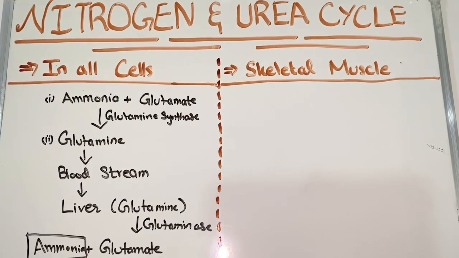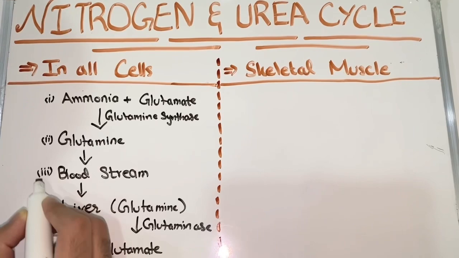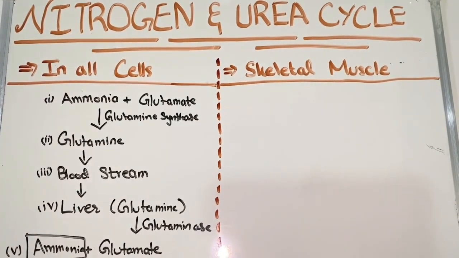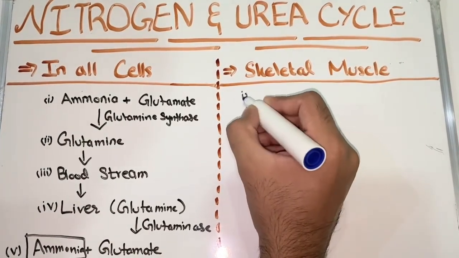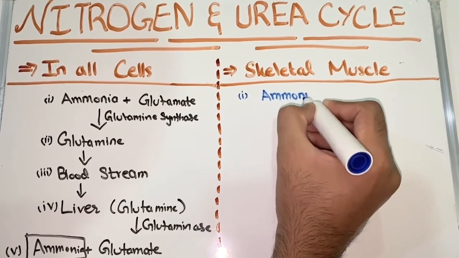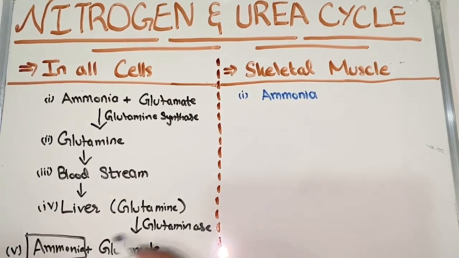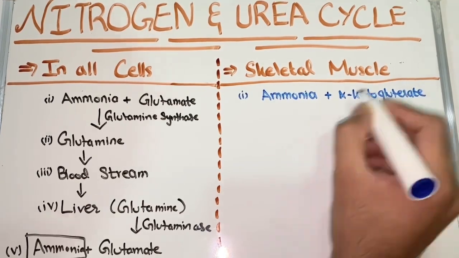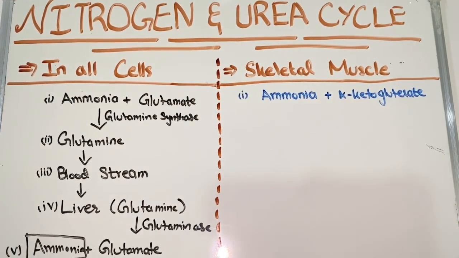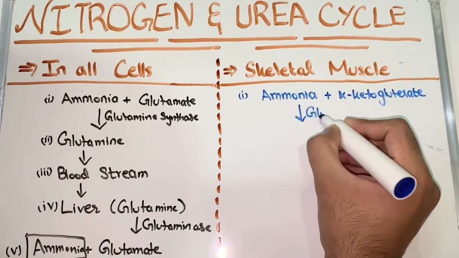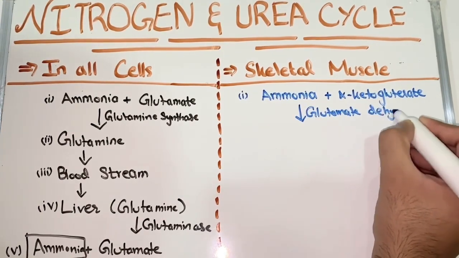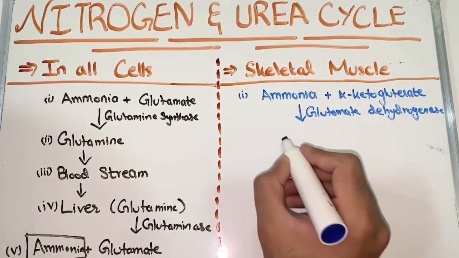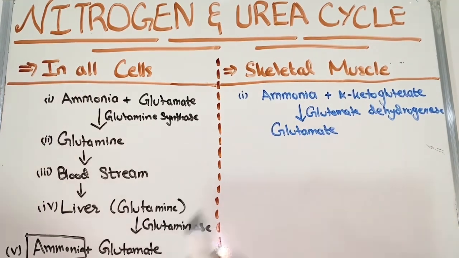Now we will see how skeletal muscle will send ammonia to the liver. Here ammonia adds up with alpha ketoglutarate, not glutamate. It converts itself into glutamate by the help of enzyme called glutamate dehydrogenase.